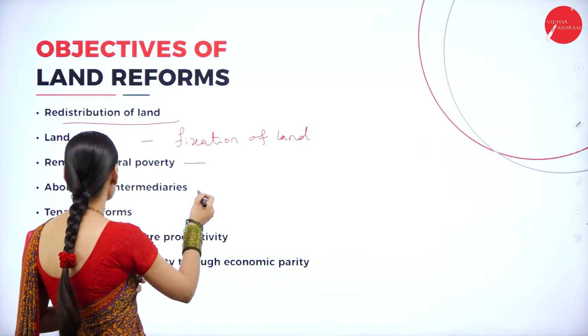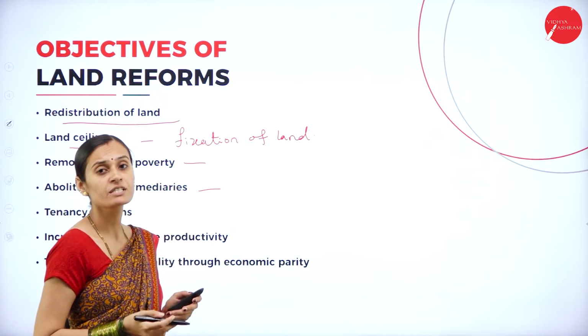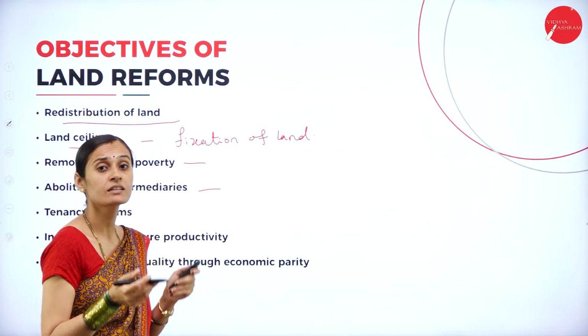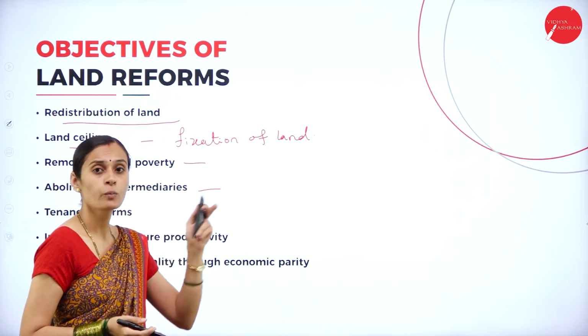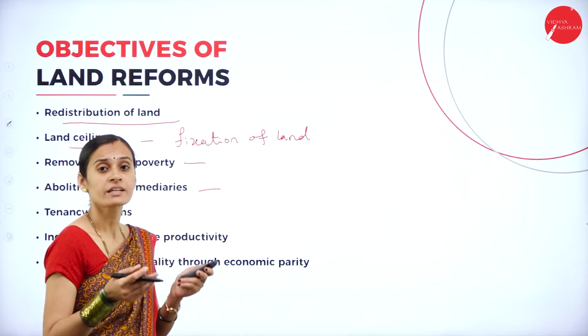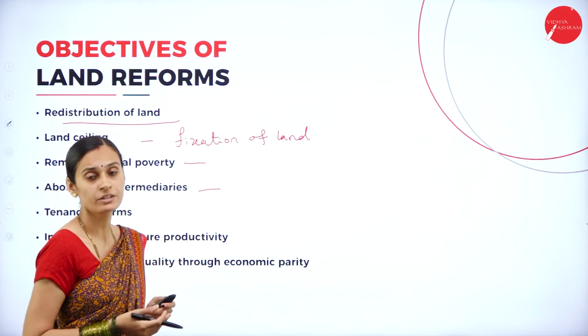And the next one, abolition of intermediaries. Intermediaries worked as brokers between government and farmers. With their abolition, every farmer can benefit from the government directly.